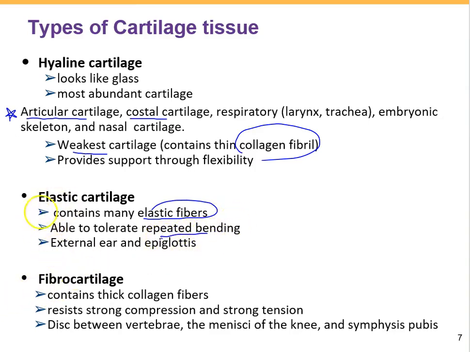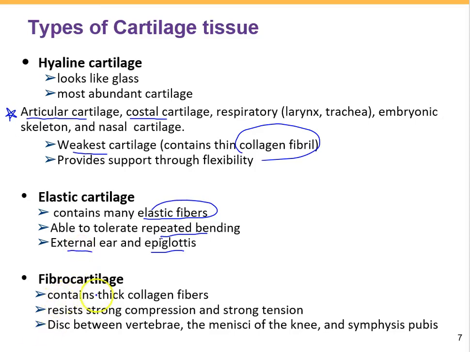Let's see where we can find the elastic cartilage. We can find the elastic cartilage in the epiglottis, which is the cartilage found in our larynx. This cartilage is a flap-like shape which bends down to cover the opening of the larynx each time we swallow. And also there is a highly bendable cartilage found in our external ear.